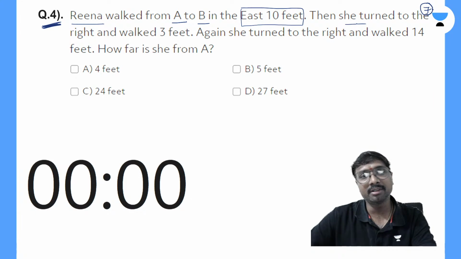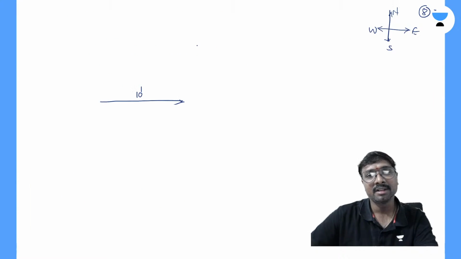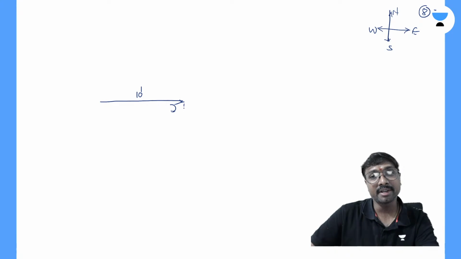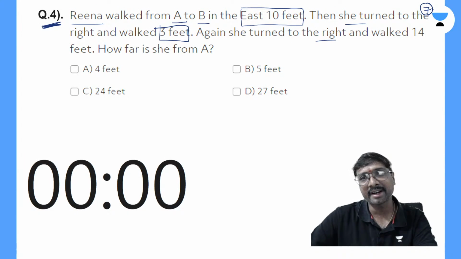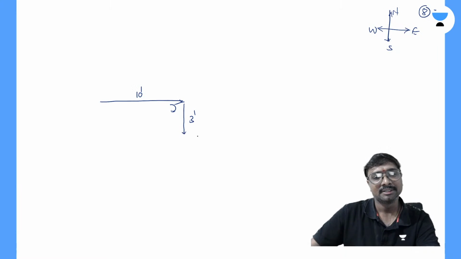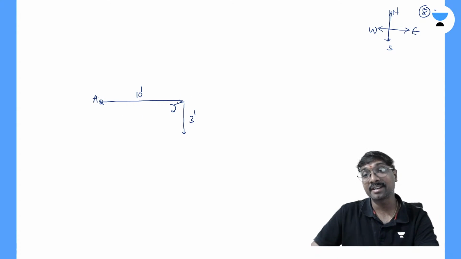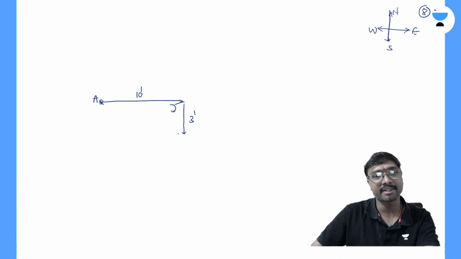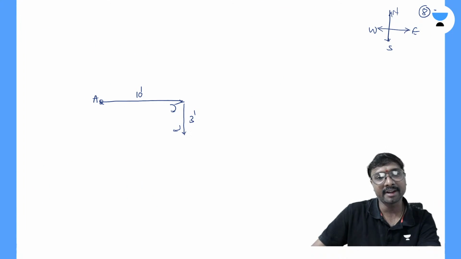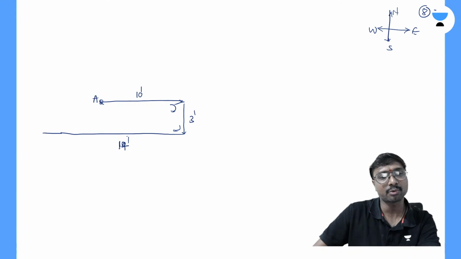After that, she turned to the right and walked for 3 feet. So she turned right, meaning she moves towards the south, and she walked for this 3 feet only. Again she turned to the right and walked for this 14 feet, right? So this is A, and this is B, let us say. First walking 10 feet in the east direction, then turning right and walking for 3 feet, then again turning right and walking for 14 feet. This is 10 feet. So again turning right means she will be walking in the west direction, and this is your 14 feet in total, right?